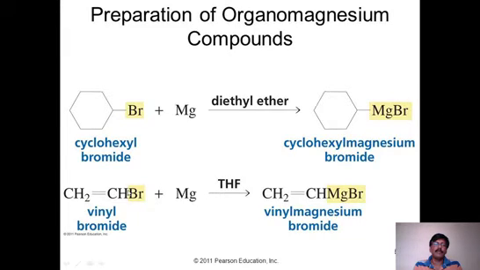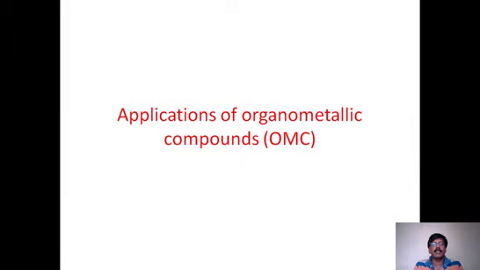And even with vinyl bromide, where a double bond is there, this also reacts with magnesium to give vinyl magnesium bromide. So without disturbing the double bond, we can also prepare organomagnesium compounds. Now let us take up the applications and properties of organometallic compounds.